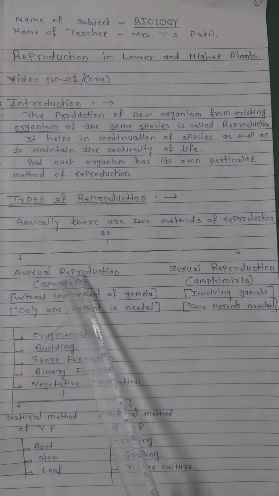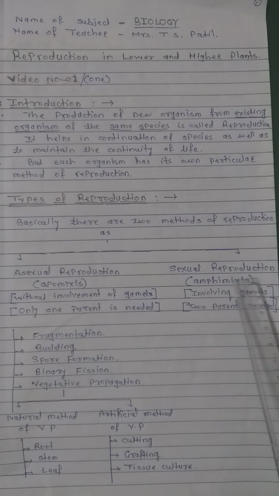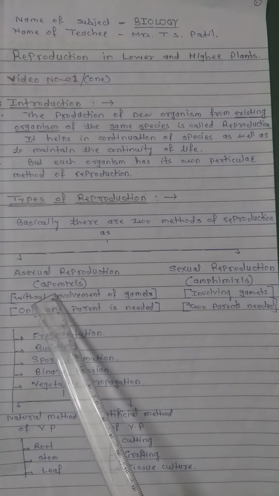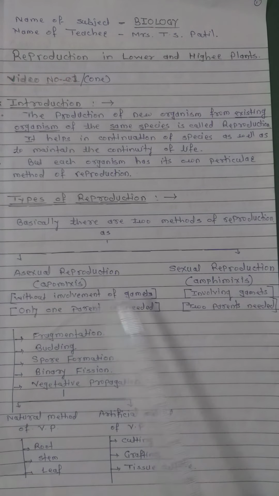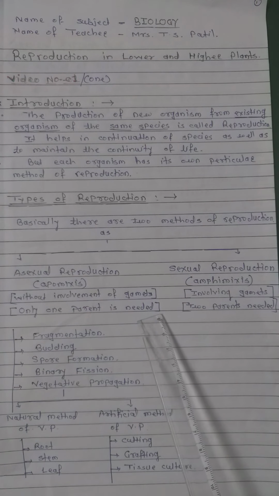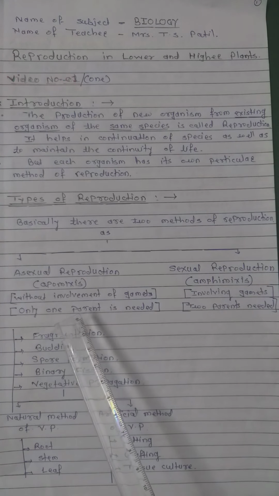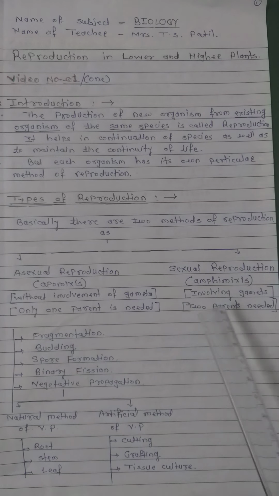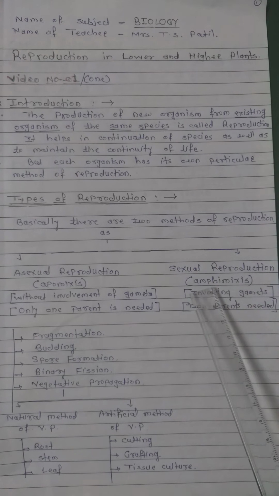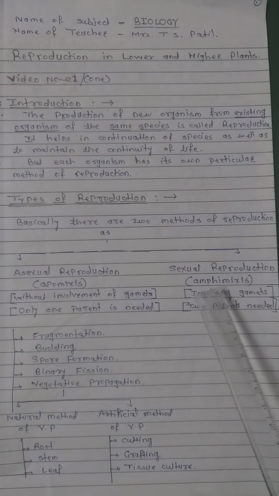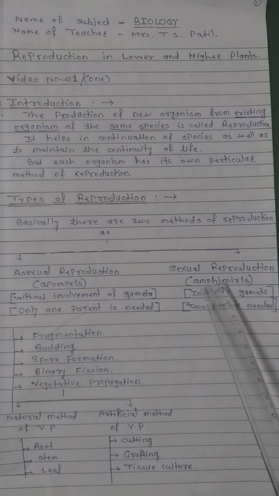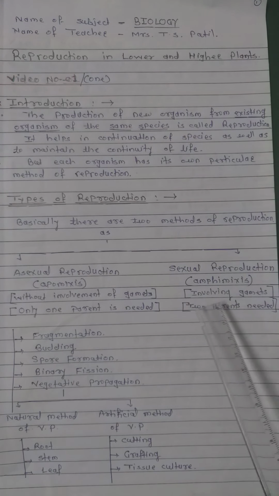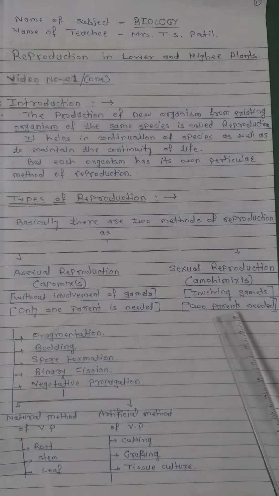First one is asexual reproduction and second one is sexual reproduction. Asexual reproduction is known as apomixis, that is without involvement of gametes, and only one parent is needed. So the offsprings formed are genetically identical in this process. Now sexual reproduction is also called amphimixis. Amphi means both and mixis means mixing. So both gametes are mixed and offsprings are formed. It involves gametes as well as it requires two parents.